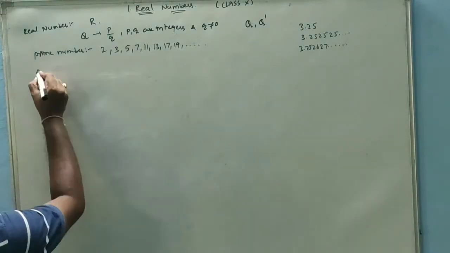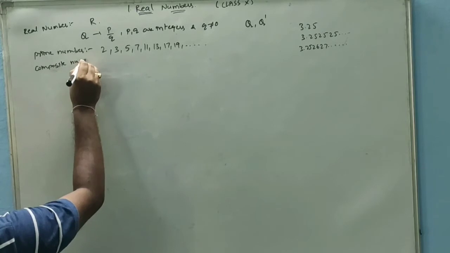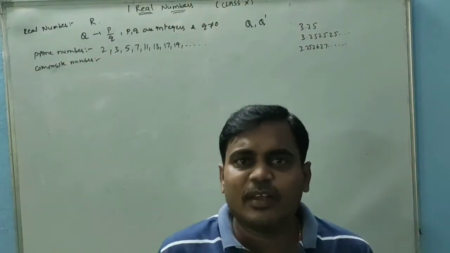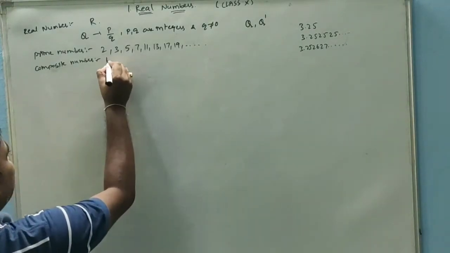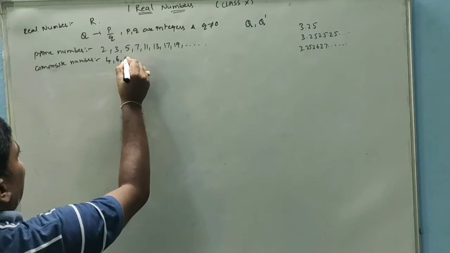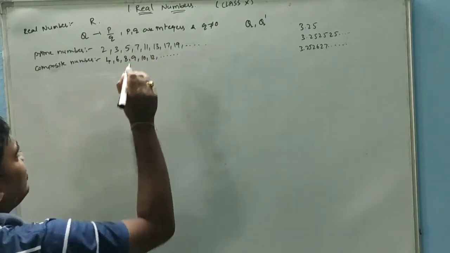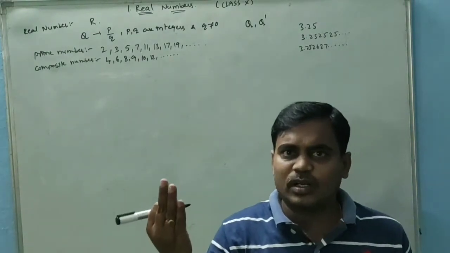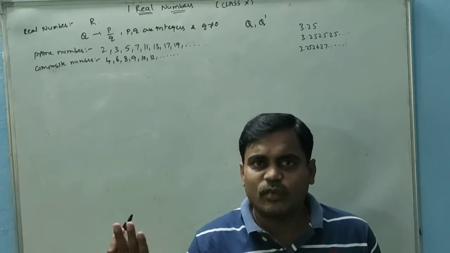Next, composite numbers. Composite numbers are the numbers which have more than two factors. For example, 4, 6, 8, 9, 10, 12, and so on. 4 has 1, 2, 4. 6 has 1, 2, 3, 6, so 4 factors.